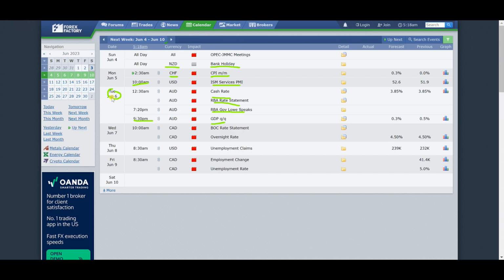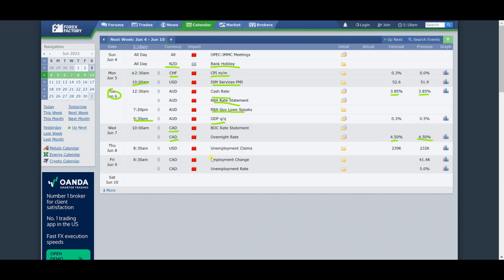Personally, I might be sitting this one out. Okay, because I wouldn't like to be overly exposed to a currency that has this much high impact news coming out on a particular day. All right, so that's it for Tuesday. Now on Wednesday we do have Canadian dollar interest rate decisions. Okay, we're expecting the numbers to stay the same, just as we're expecting the numbers from Australia to stay the same as well. So well, this is interesting. Let's see how it turns out.